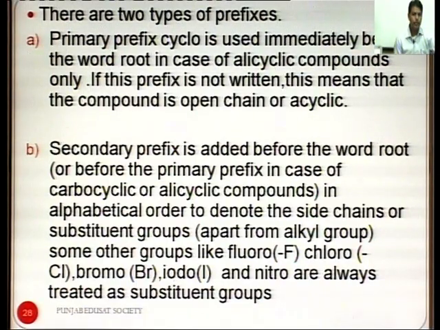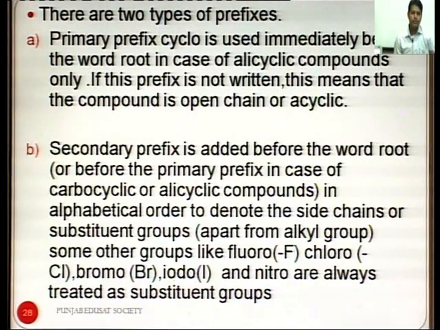If this prefix is not written, it means the compound is open chain or acyclic. That is, the primary prefix is used only when the compound is cyclic. Cyclopropane, cyclobutane, etc.